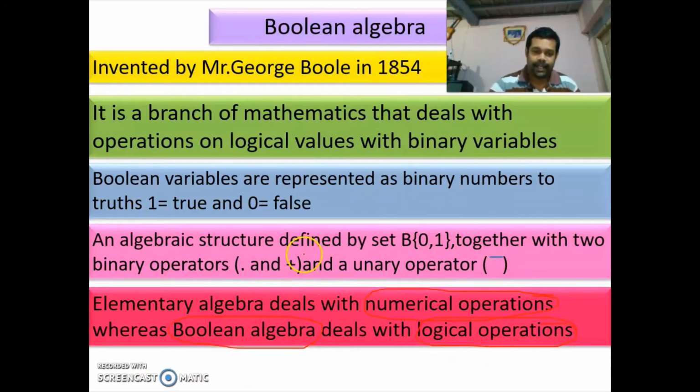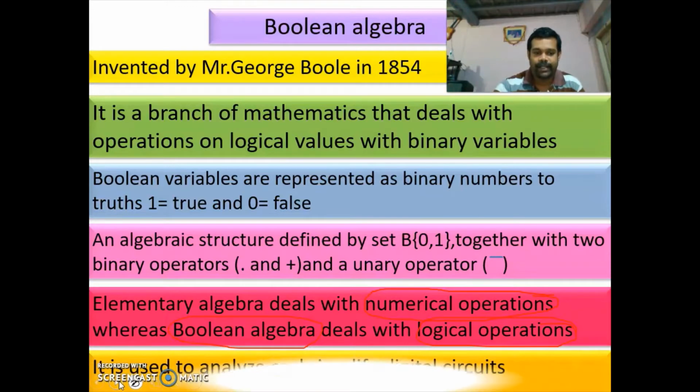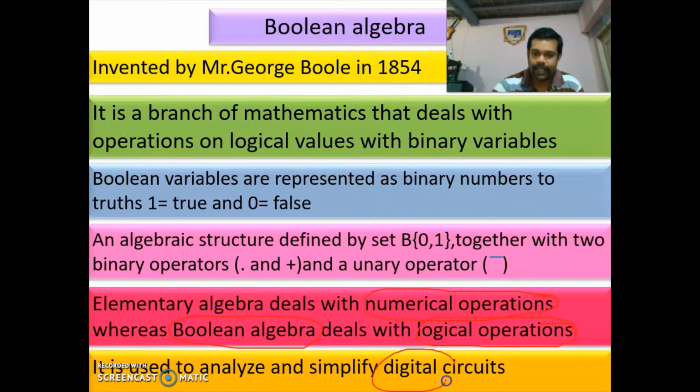So it is an algebraic structure defined by the set B 0, 1 with two binary operators AND and OR and one unary operator complement. The use of Boolean algebra is to analyze and simplify digital circuits.